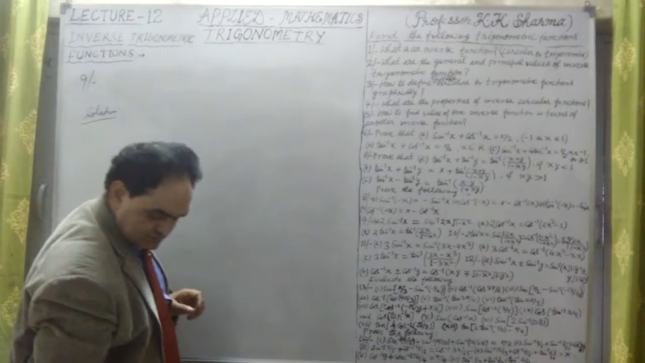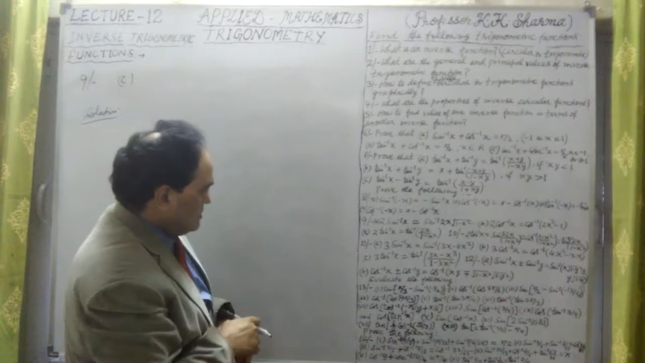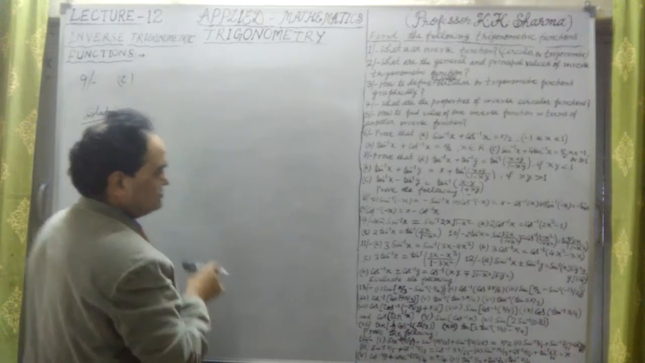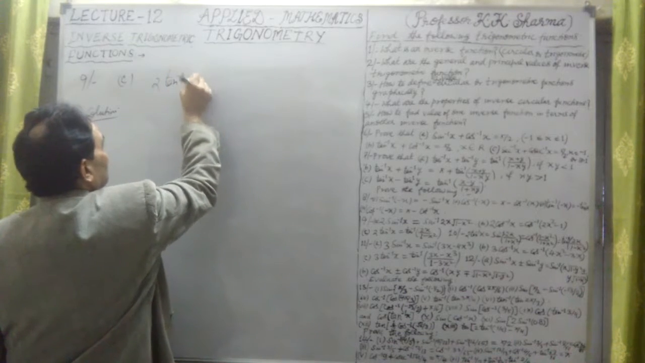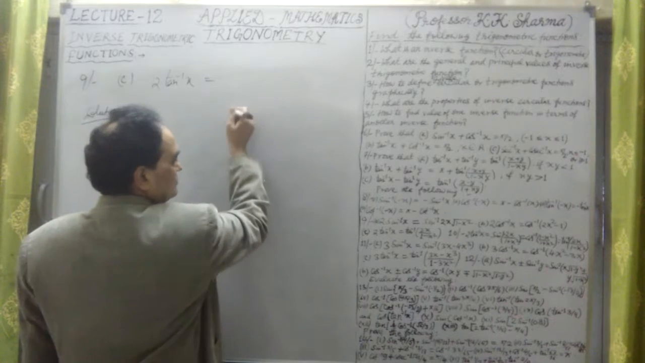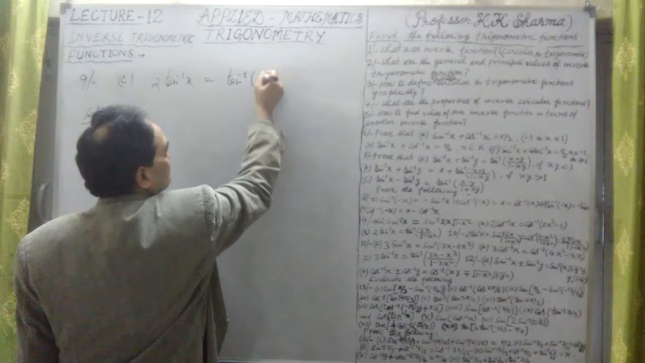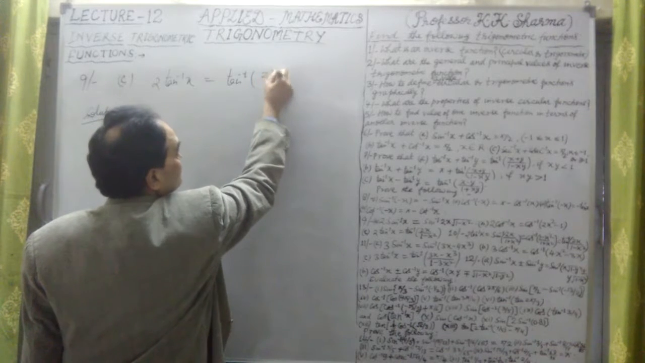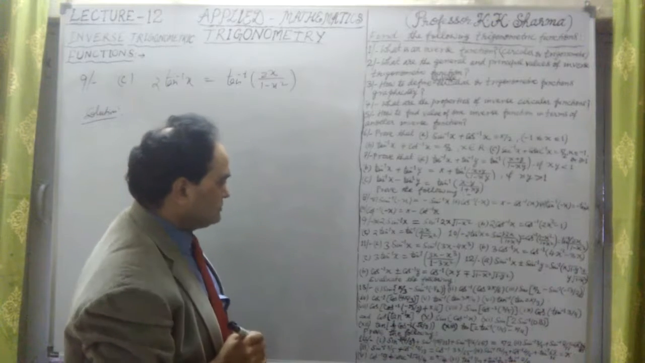C part of this. Question number 9, C part. Now it says 2 into tan inverse x equal to tan inverse of 2x upon 1 minus x square. This we have to prove.